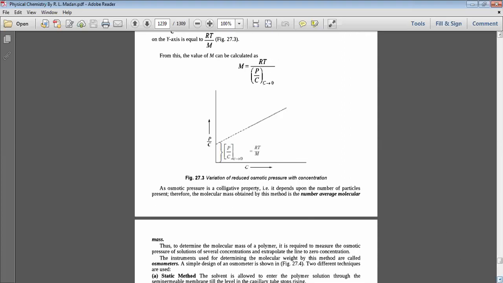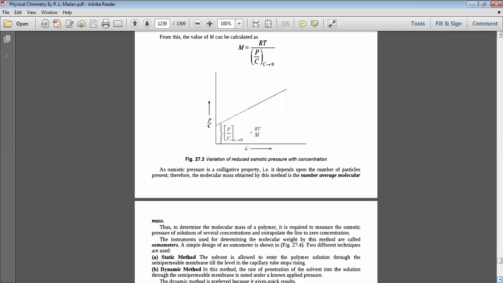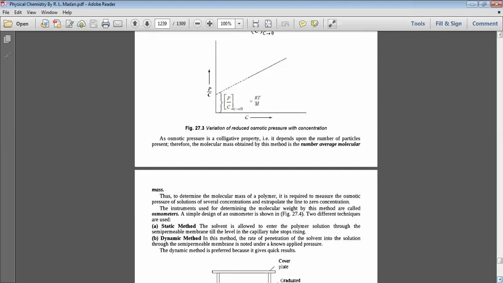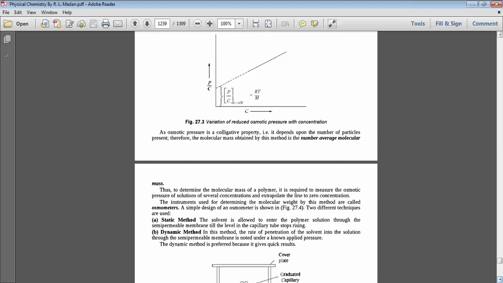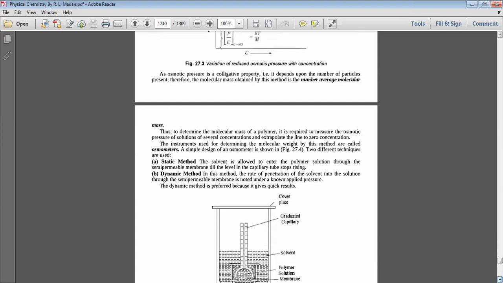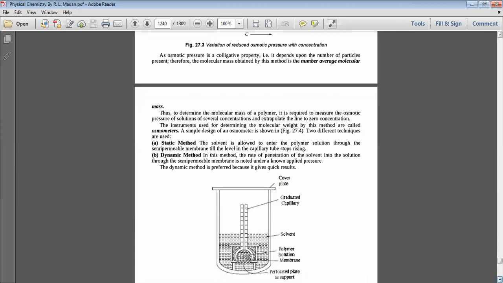As osmotic pressure is a colligative property, it depends upon the number of particles present. Therefore, the molecular mass obtained by this method is the number average molecular mass. Thus, to determine the molecular mass of a polymer, it is required to measure the osmotic pressure of the solution at several concentrations, and extrapolate the line to zero concentration.